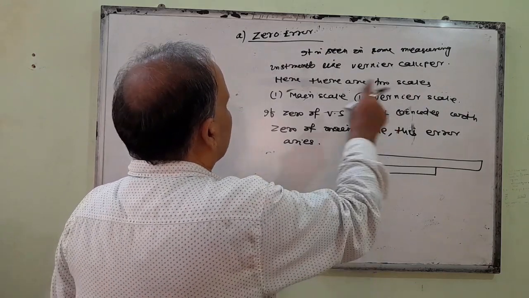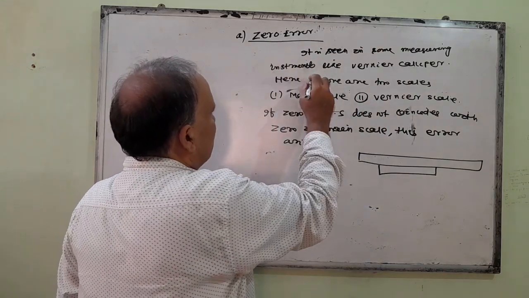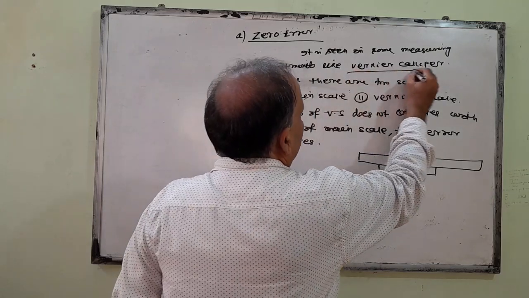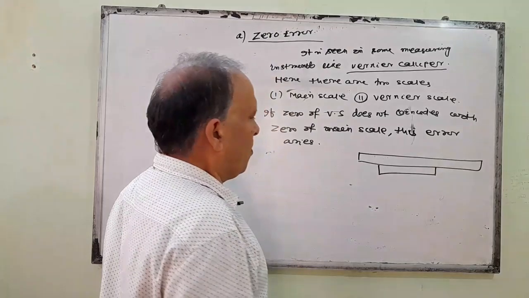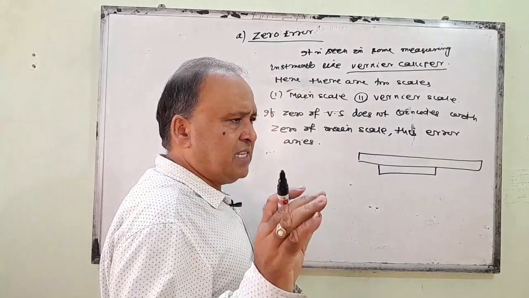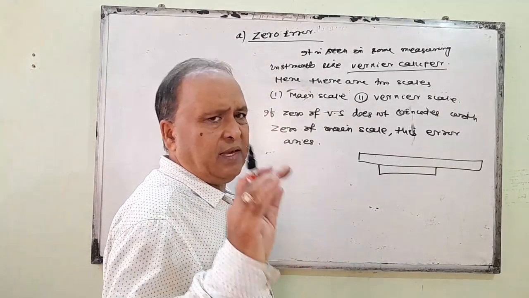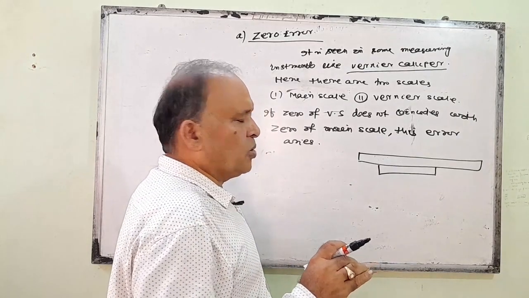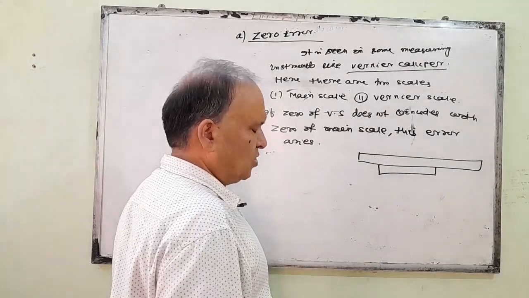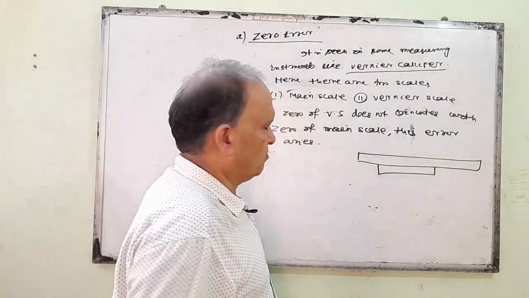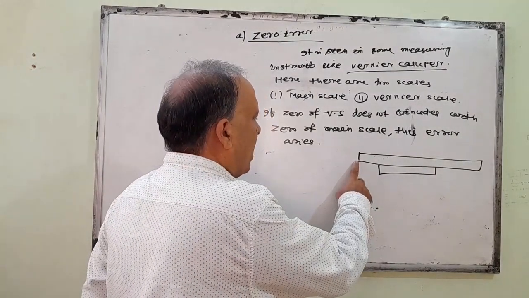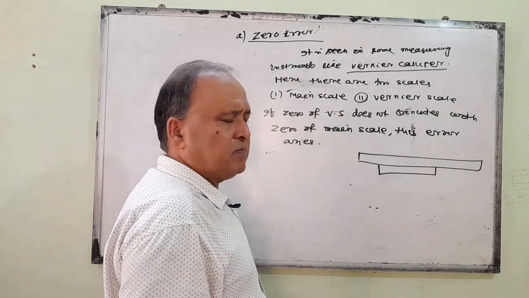What is zero error? It is seen in some measuring instruments like the vernier caliper. What do you mean by vernier caliper? Vernier caliper is an instrument to measure length. You know, you measure length by meter scale, but why use vernier caliper?